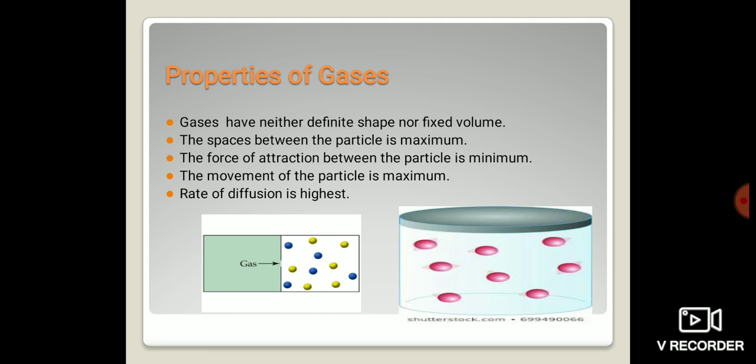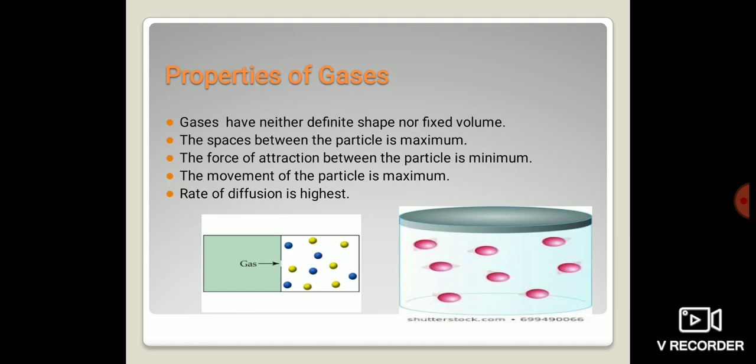Why is it like that? Because whatever container you put them in, they will take the shape of that container, and they will also occupy the volume of that container. So that is why the property of gases is that they don't have a definite shape nor a fixed volume.